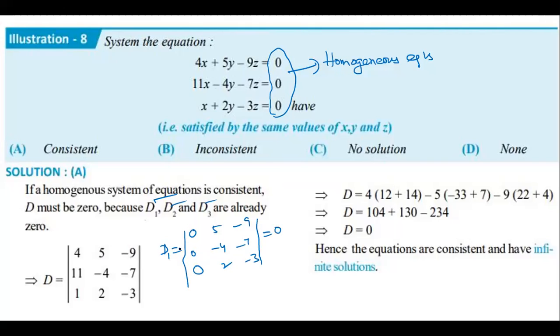I told you, if all the elements of any row or column are zeros, the determinant is always 0. Correct. Similarly, D2 is how much? 0. D3 is how much? 0. All are zeros. If I prove D is also 0, then I can say there are infinite solutions. What is the value of D? The discriminant, means delta, is coming 0. Hence the equations are consistent. Consistent means here we are getting infinite solutions. Option is A.